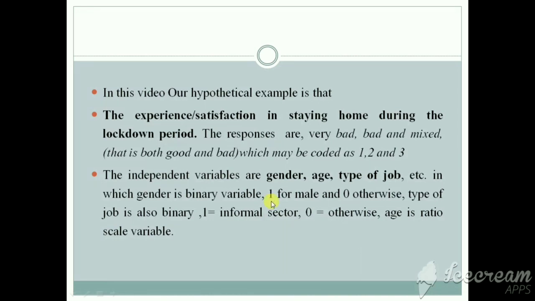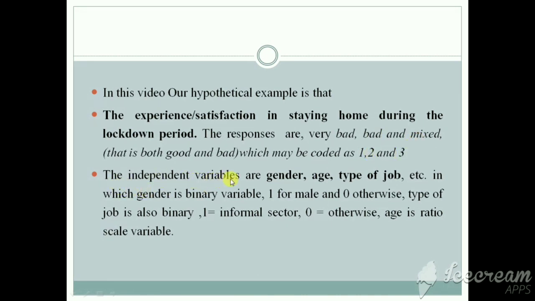In this video, our hypothetical example is the experience or satisfaction in staying home during the lockdown period. The responses are very bad, bad and mixed, that means both good and bad, coded as 1 for very bad, 2 for bad, and 3 for mixed.